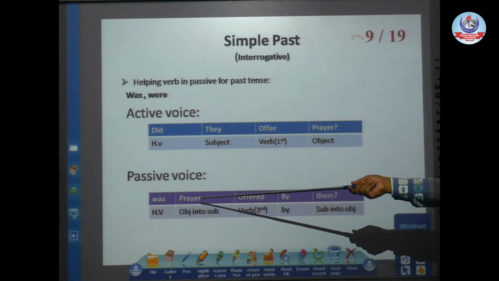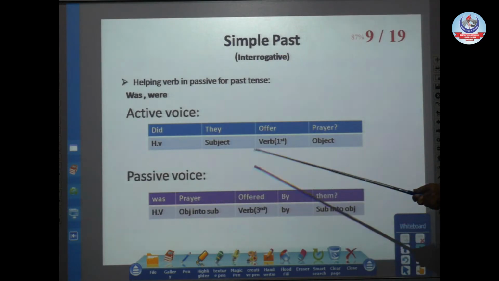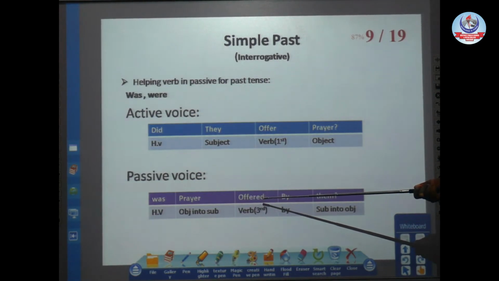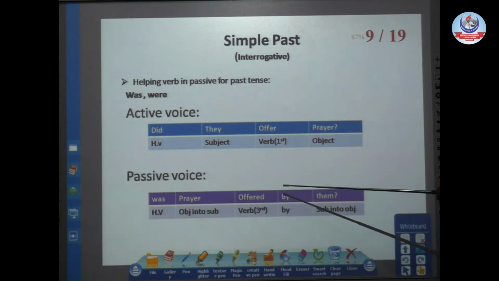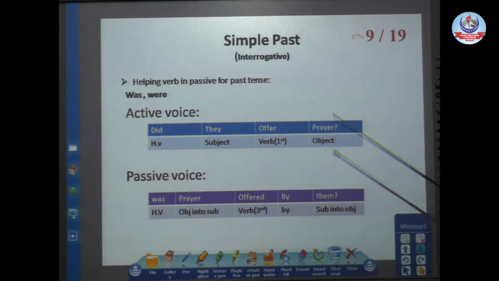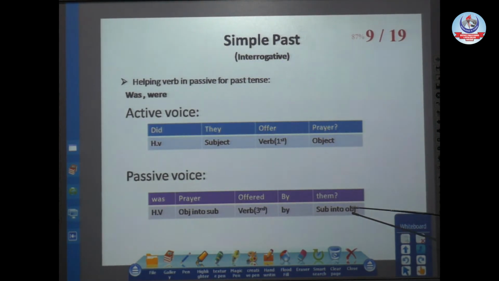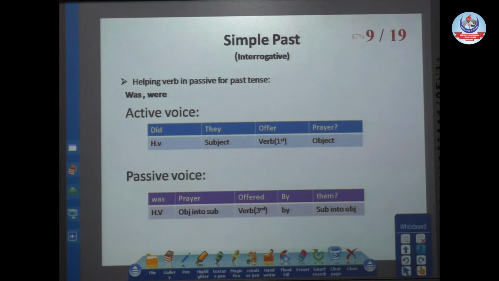Why? Because our subject is singular, so we use was. Now prayer is working as a subject, so was prayer. Then the third form of the verb. Soon after the subject comes the third form of the verb, because our helping verb is at the start of the sentence: Was prayer offered. Then addition of by, and at the end our subject into object. The subject is they and its objective case is them. So when it moves from subject to object, it also changes its case and becomes objective: Was prayer offered by them.